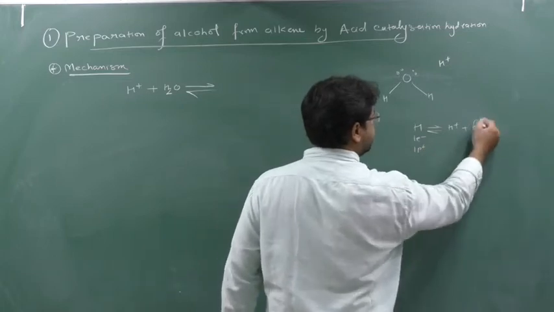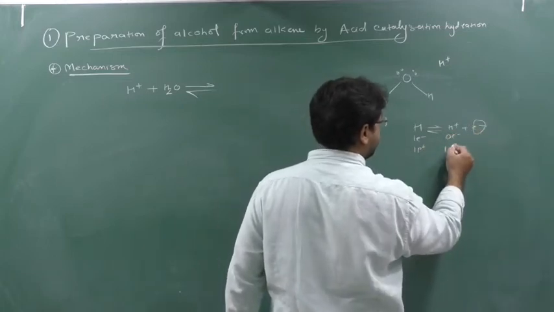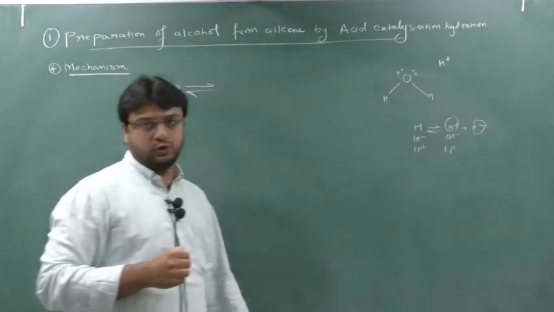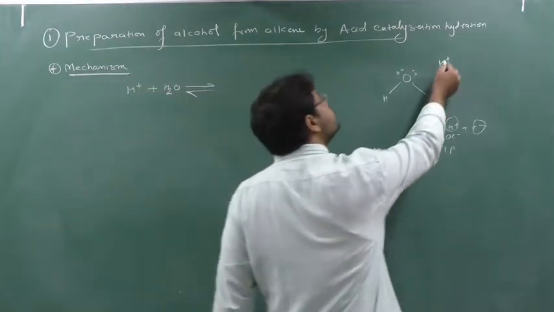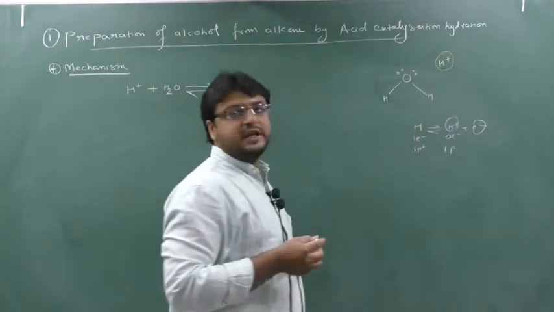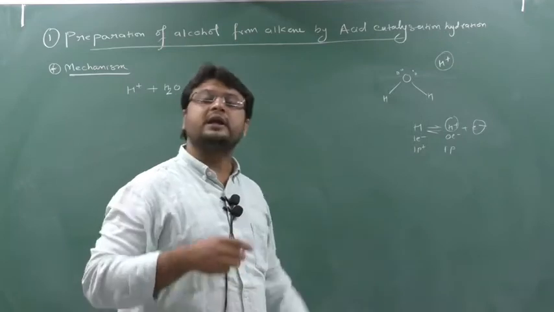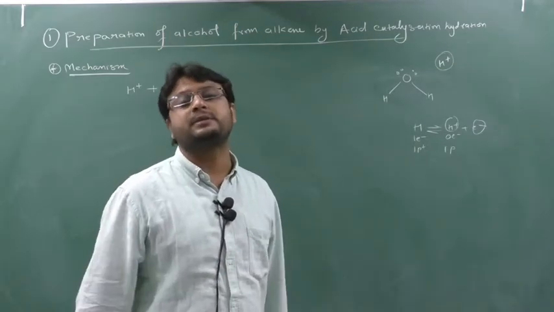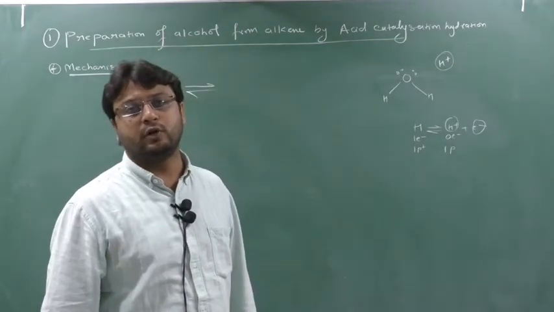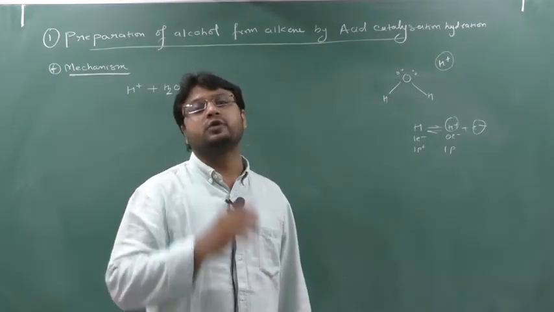So 1 electron has gone. So H plus has 0 electron and 1 proton. That's why we call H plus a proton. So this H plus contains 0 electron. Now if this H plus wants to make a bond with any other element, it requires a maximum of how many electrons? To make one bond, a maximum of 2 electrons are required.